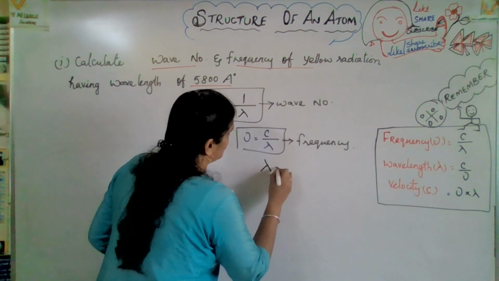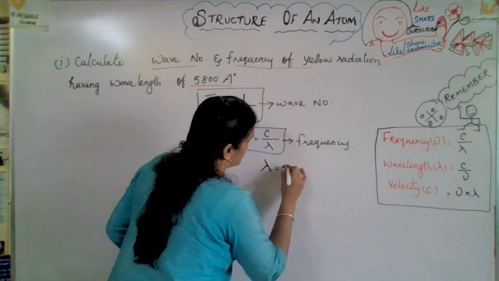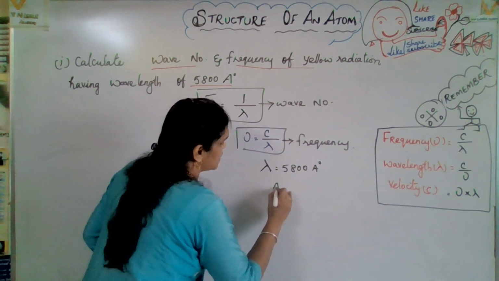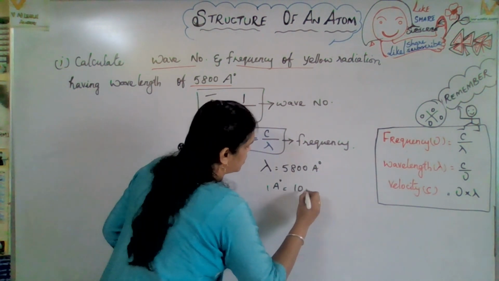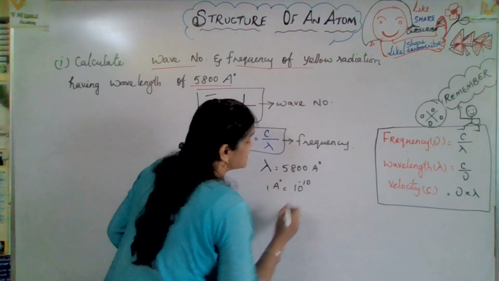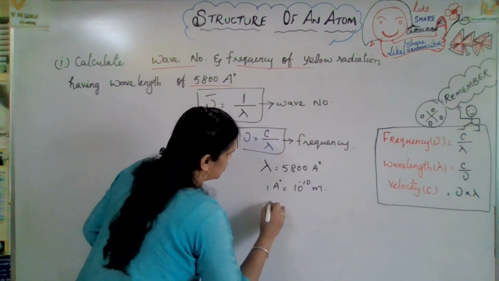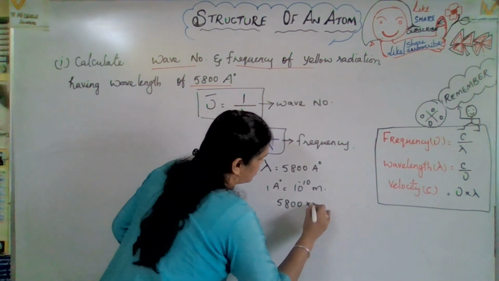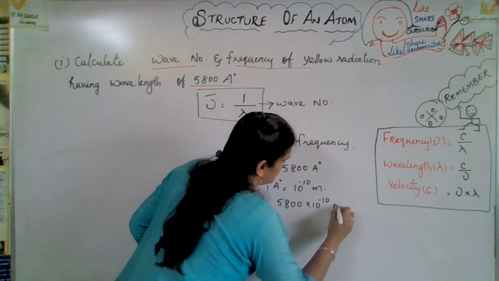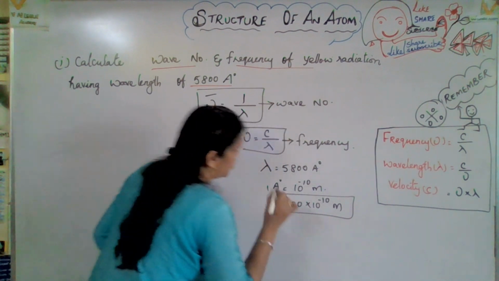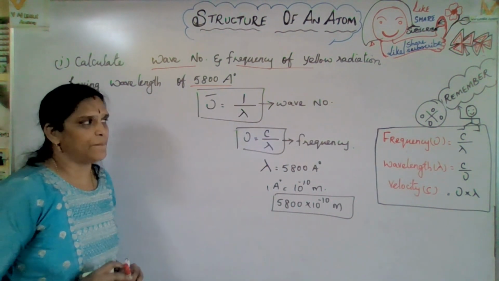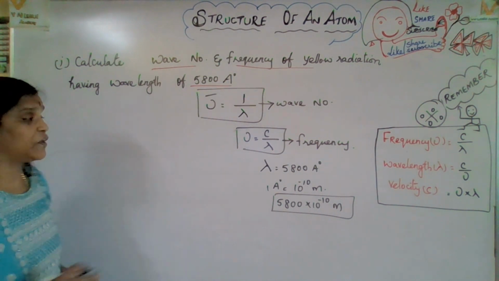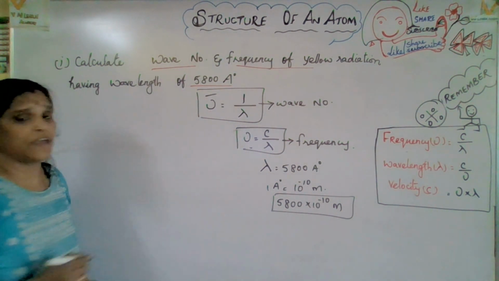Now, the lambda value they have provided is how much? 5800 Angstrom. 1 Angstrom equals 10 to the power of minus 10 meter. So here it is 5800 into 10 to the power of minus 10 meter. You have to apply this value where there is lambda. This is the frequency formula and this is the wave number formula.